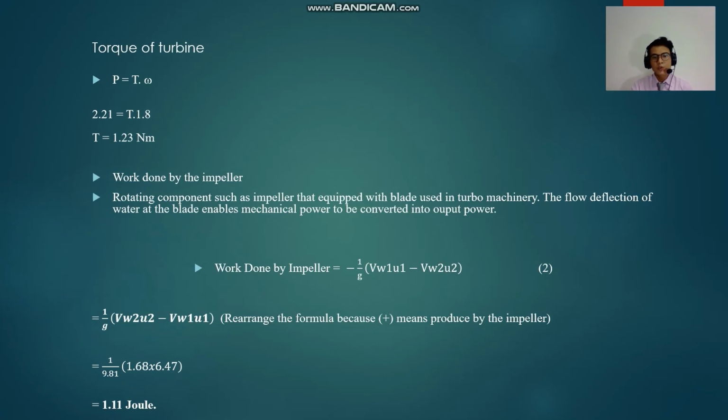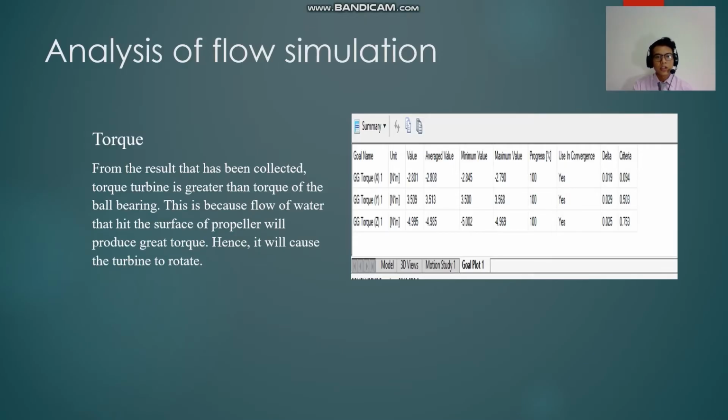Okay, we go through to the work done by the impeller. For the work done by the impeller, the equation is stated as equation 2, where we put in all the information that we got, and then we got that the work done by the impeller is 1.11 joules. Okay, for the analysis of flow simulation, which is the torque, we can see that the torque value is 3.509, the torque produced from the flow simulation result.